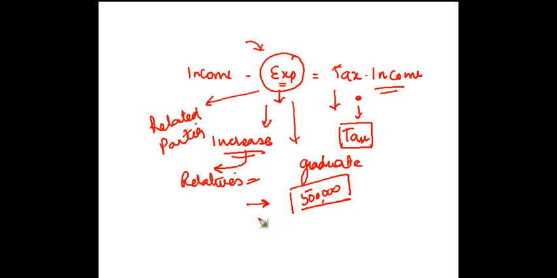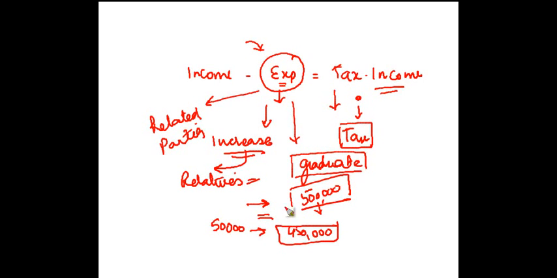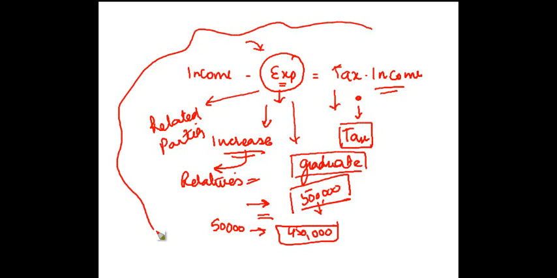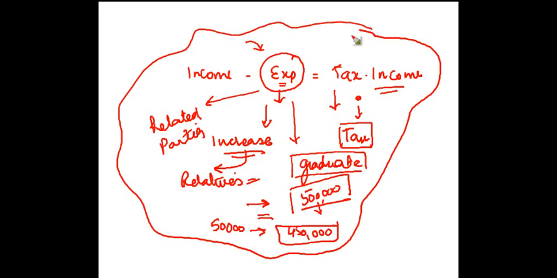So for these kind of situations where you are making unreasonable payment vis-a-vis the services that you are getting, the tax officer has a discretion to disallow a part of this payment. So if he believes that the graduate should get only 50,000 a month, then he will disallow the balance, which is 4,50,000.